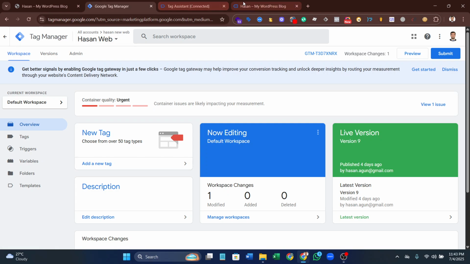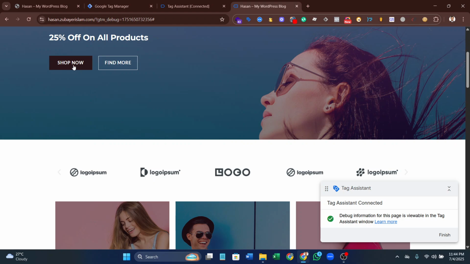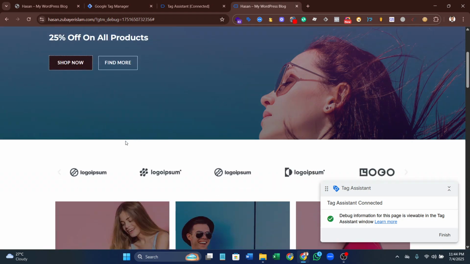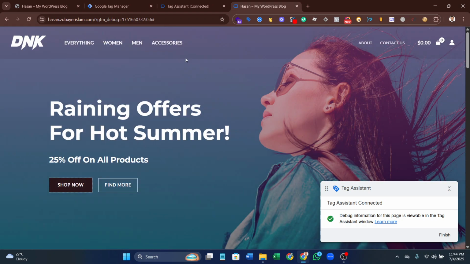Okay, for example, this is your website and this button. If someone clicks on this button, how do you track them? It's actually important for e-commerce sites, lead gen sites, and everyone.